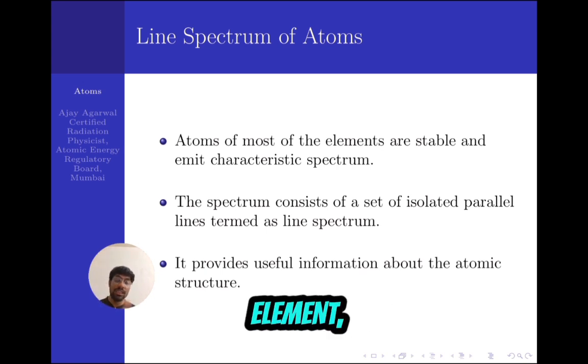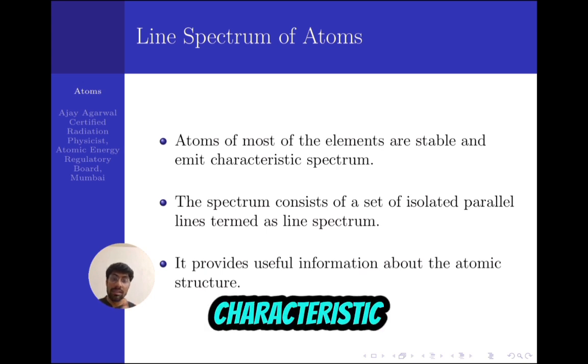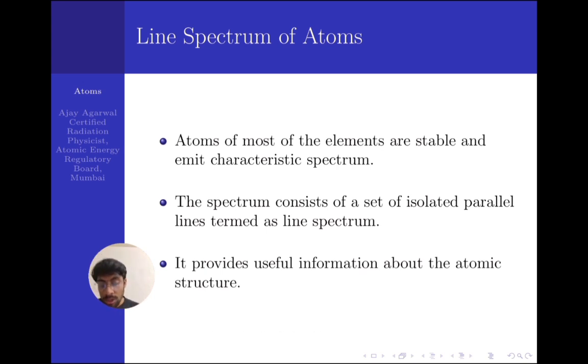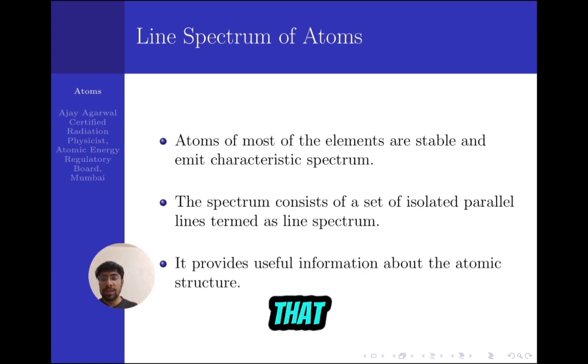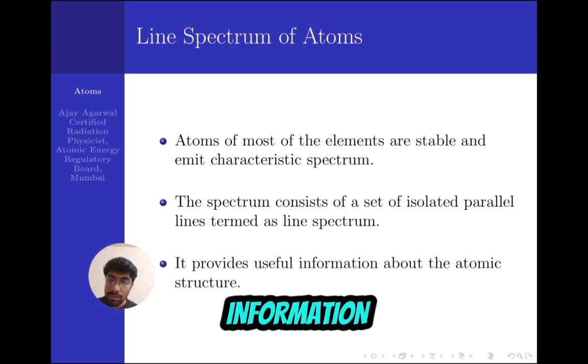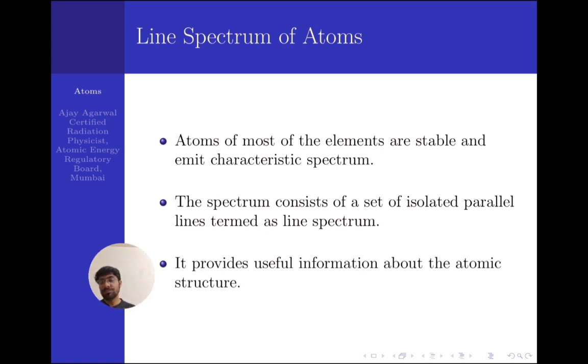So each atom has its characteristic spectrum. A line spectrum is actually a set of isolated parallel lines which depicts the wavelengths that can be emitted or absorbed by that particular atom. It provides useful information about the internal structure of the atom.